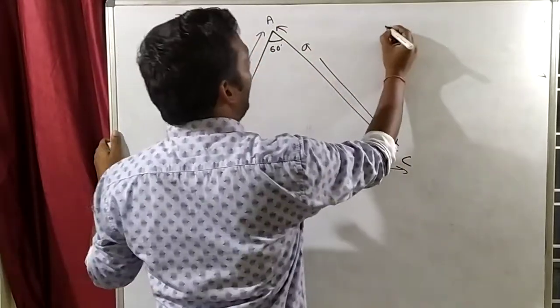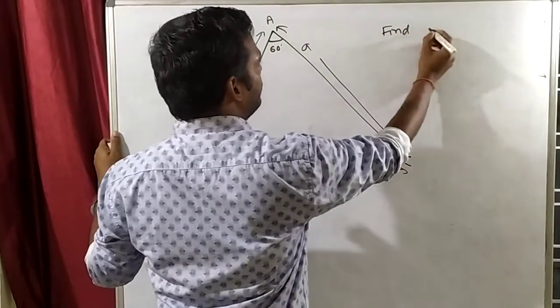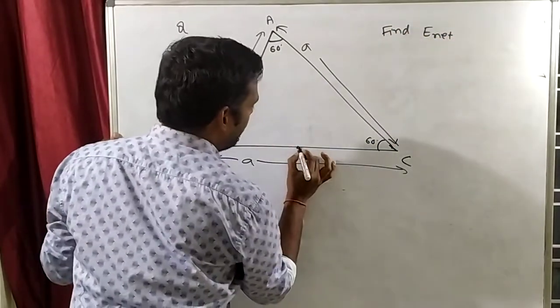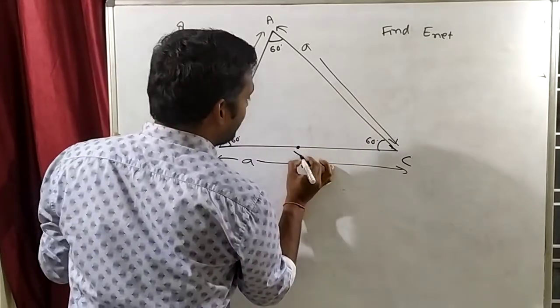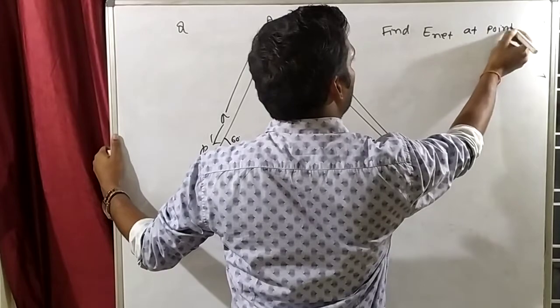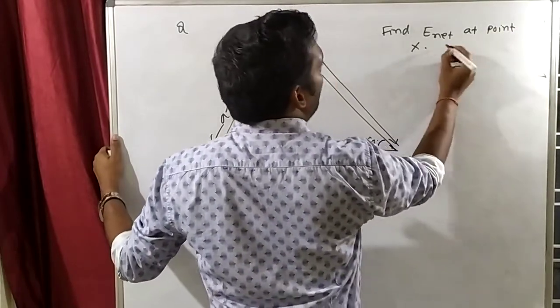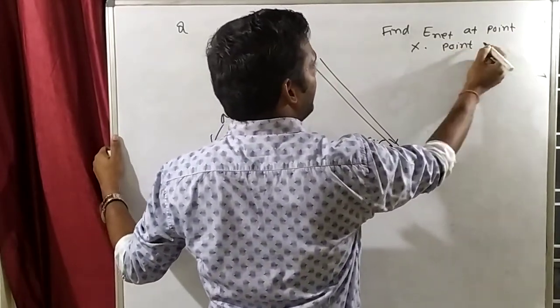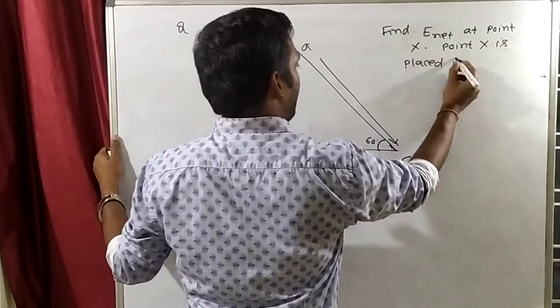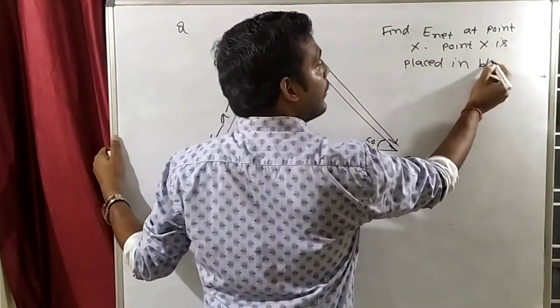That's the question. Find E net at point X. Point X is placed in between of BC.